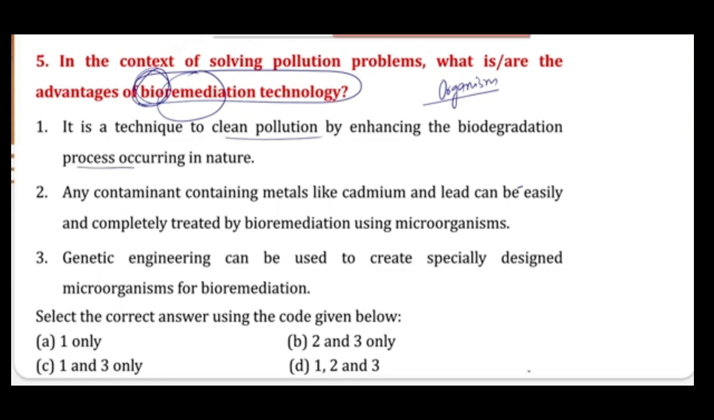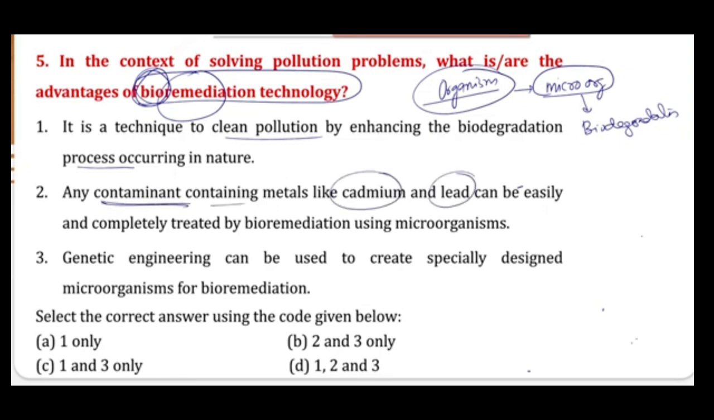Basically in this process, as an organism, they are using microorganisms. These microorganisms are useful in biodegradation. Bioremediation means using these microorganisms for the biodegradation of the pollutants. Statement one: any contaminants containing metals like cadmium, lead can be easily and completely treated by bioremediation using microorganisms. Because of the words easily and completely, this statement is incorrect, because no doubt these microorganisms have these properties, but they cannot go for 100% bioremediation, or this is certainly not an easy process. So that is why this statement is incorrect.